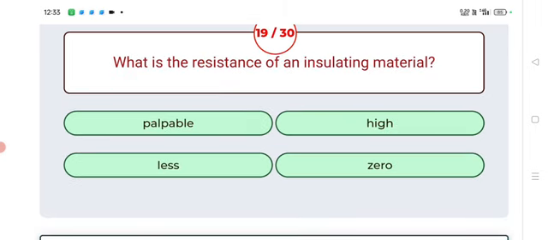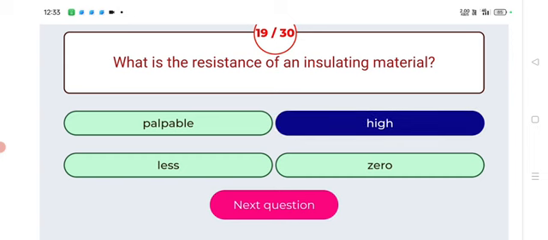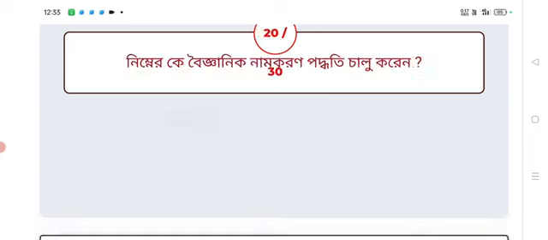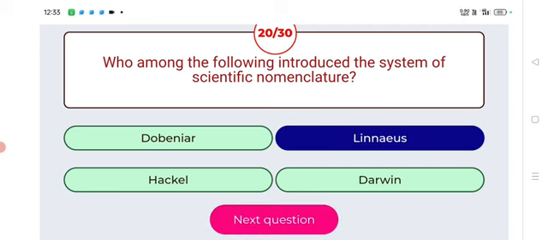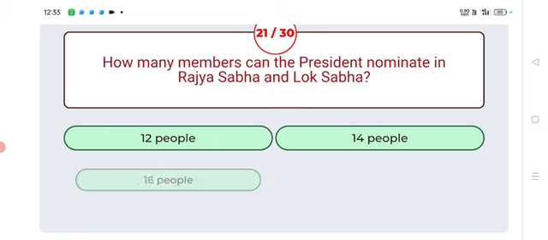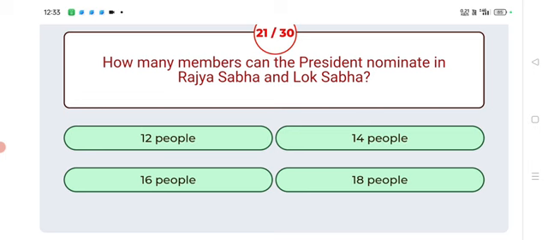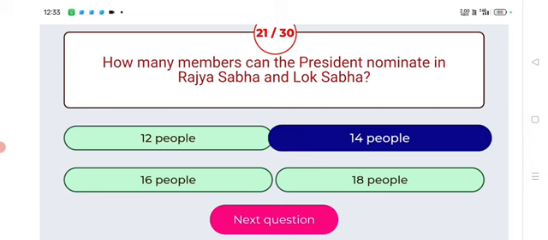What is the resistance of an insulating material? Answer: high. Next, who among the following introduced the system of scientific nomenclature? Answer: Linnaeus. Next, how many members can the president nominate in Rajya Sabha and Lok Sabha? Answer: 14 people.